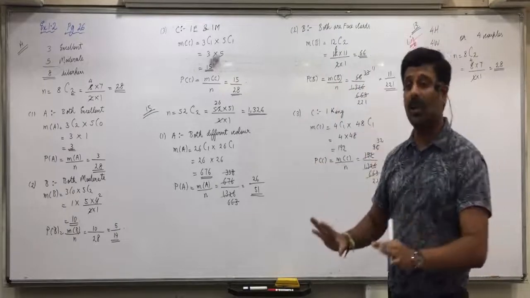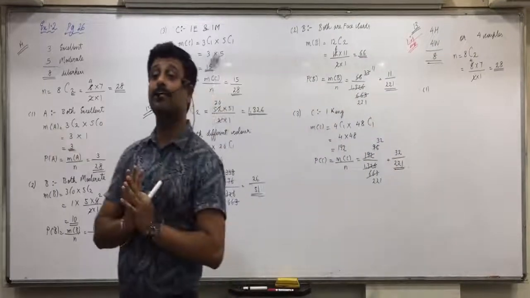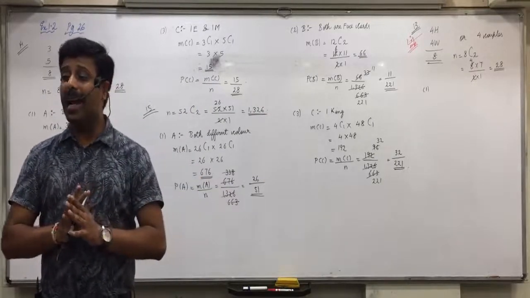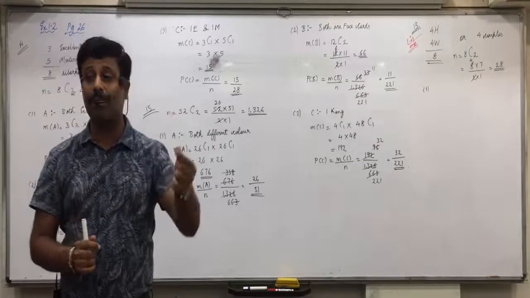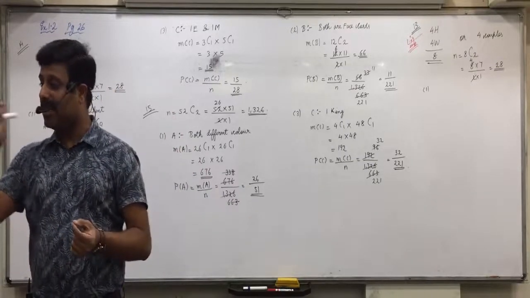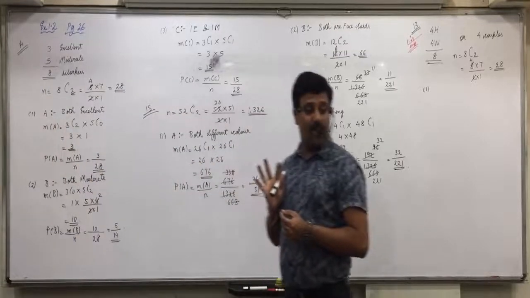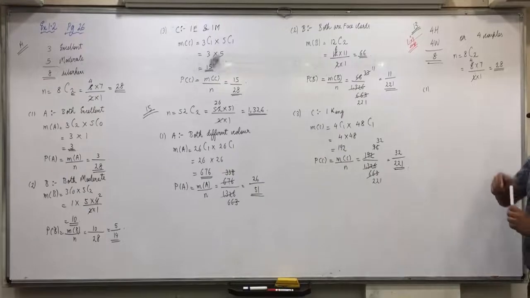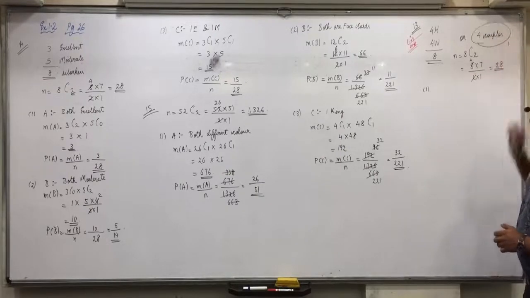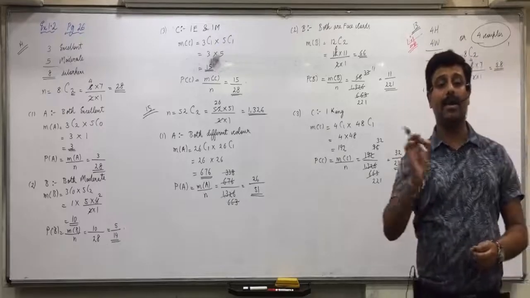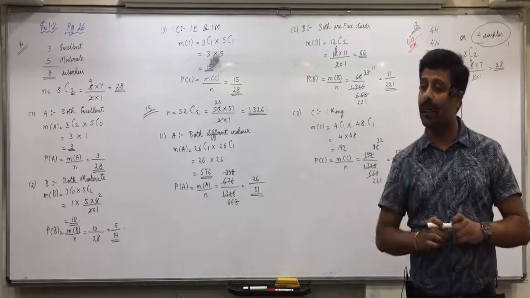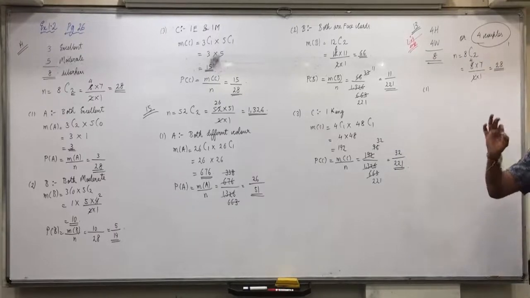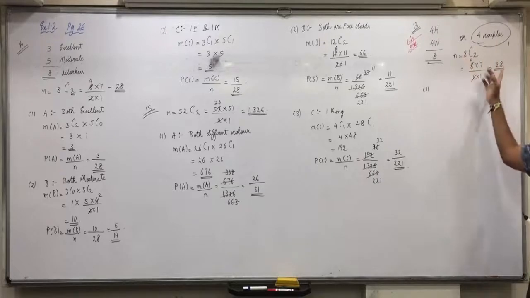What you will tell the 4 couples is, hold your hands and stand together, so that by mistake we don't select one husband and another wife. After that, you select any one couple, and there will automatically be 2 persons, husband and wife. So if you want the selected 2 persons to be husband and wife, directly select one couple from 4 couples. How can you select one couple from 4 couples? 4C1.